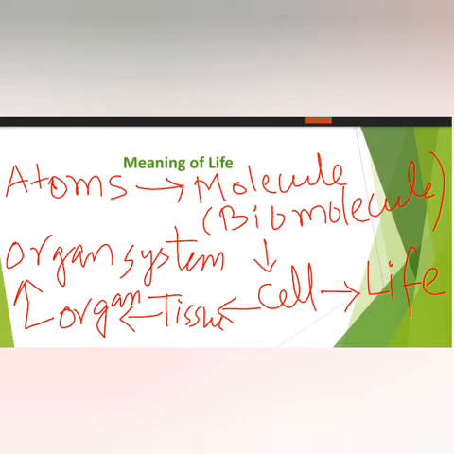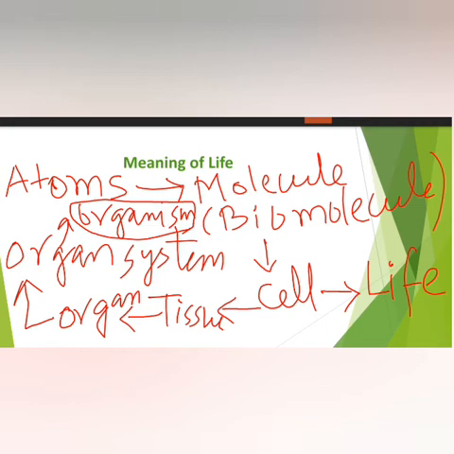For example, the digestive system. So the digestive system consists of different types of organs. For example, the excretory system is there. The respiratory system is there. So you will find different types of systems. So these are organ systems. Now when these different organ systems come together, then ultimately what is formed? Organism. So my dear student, this is a brief explanation of how an organism is formed. I hope that you have understood.